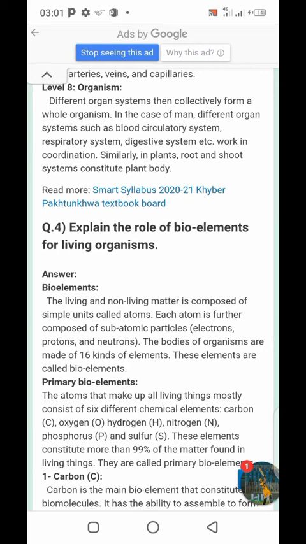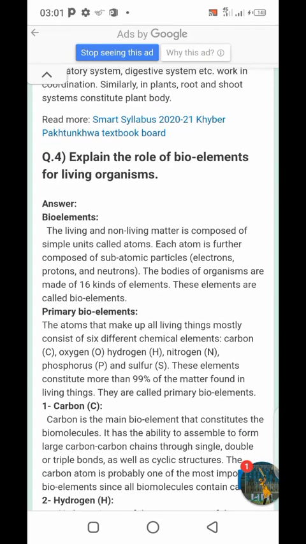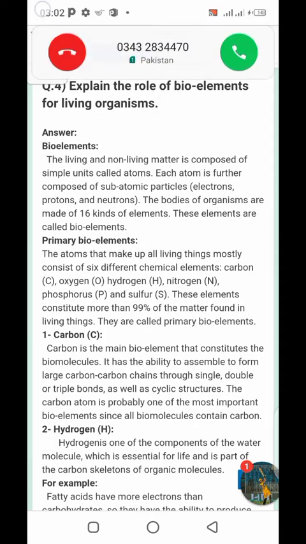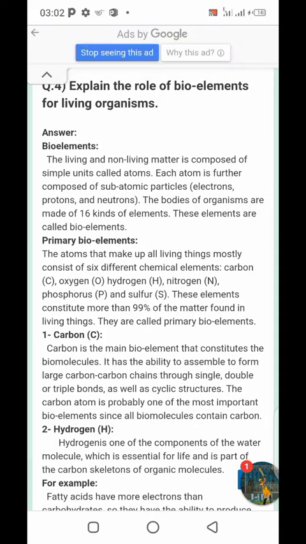Question number 4: explain the role of bioelements for living organisms. So bioelements: the living and non-living matter is composed of simple units called atoms. Each atom is further composed of subatomic particles: electron, proton, and neutrons. The bodies of organisms are made of 16 kinds of elements. These elements are called bioelements. Primary bioelements, we call them primary bioelements.